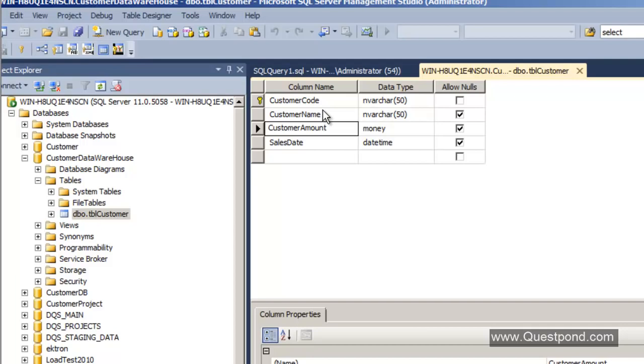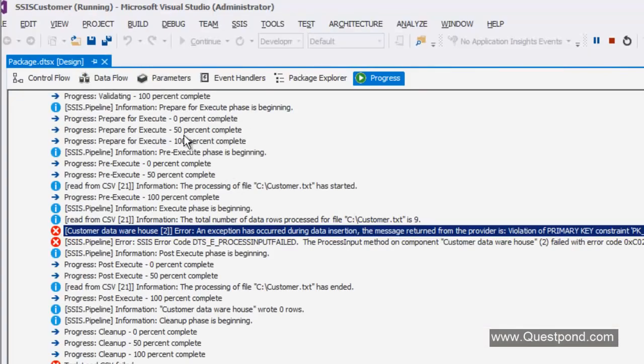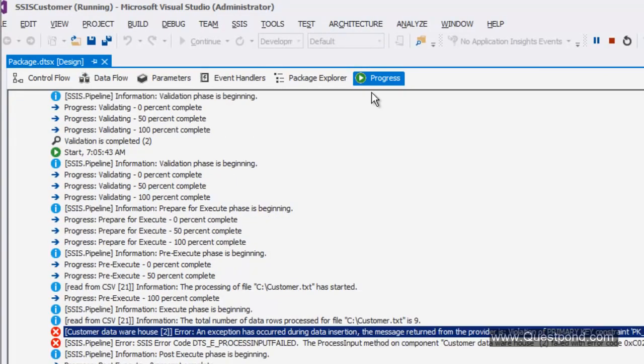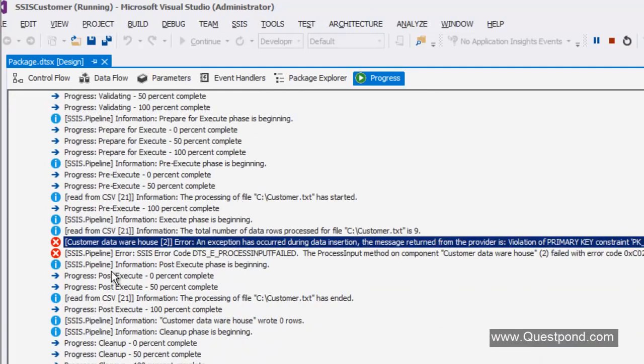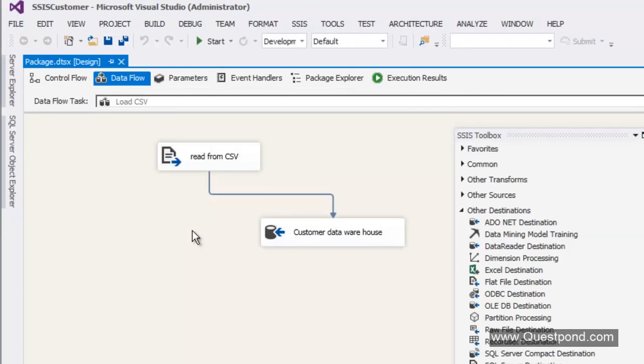So that's why, when I tried to run the package again, it showed me this error, because duplicates are not allowed for a primary key. So you can see how easy it is to know what the error is in SSIS. Again, I repeat, go to the progress tab, scroll below, go to the first red sign, copy this text and read it carefully.